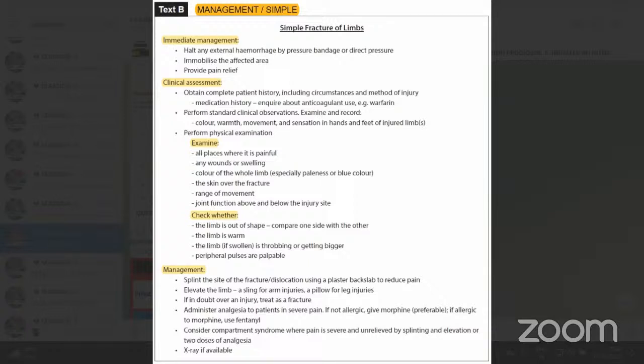Elevate the limb. Elevate the leg with what? A sling for arm injuries, a pillow for leg injuries. We don't want arm injuries. We want only leg injuries. Tell that answer. I don't want to read everything. Pillow, sir. A pillow is there, so right as it is. Is that clear? Yes, sir.